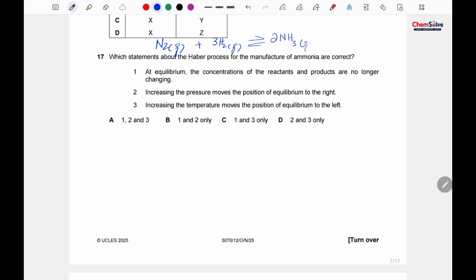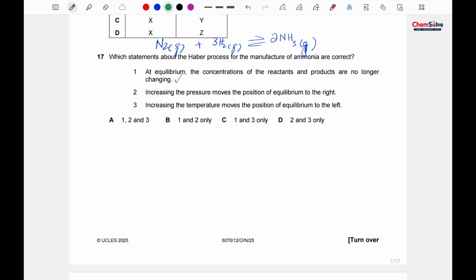Ammonia is formed, which is a gas as well. So now look at the options. At equilibrium, the concentration of the reactant and the product are no longer changing. Yes, this is the correct one. Exactly. Equilibrium is basically when the concentration of both the reactant and the product becomes equal. So this statement is correct.